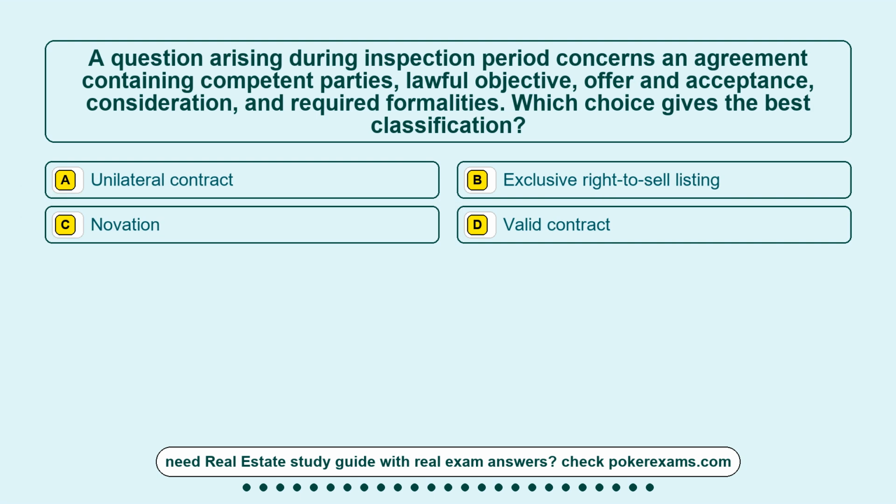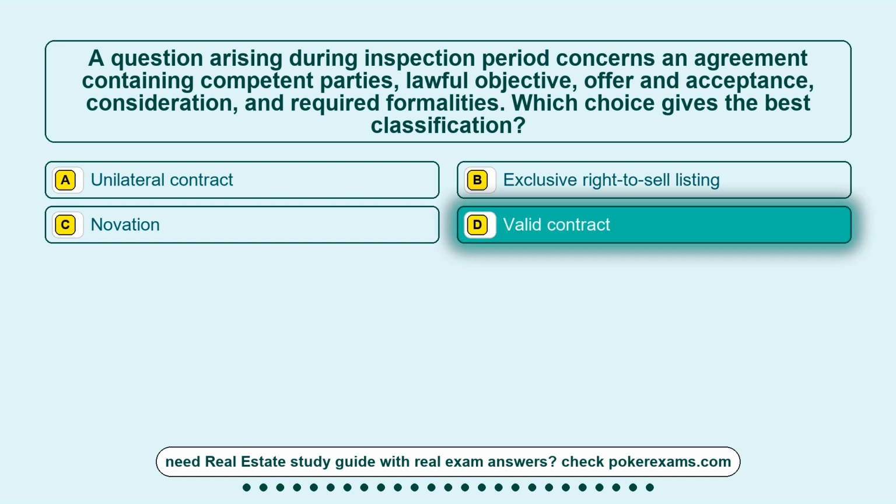Question 22. A question arising during the inspection period concerns an agreement containing competent parties, lawful objective, offer and acceptance, consideration, and required formalities. Which choice gives the best classification? Option A, unilateral contract. Option B, exclusive right to sell listing. Option C, novation. Option D, a valid contract. The correct answer is option D, valid contract.